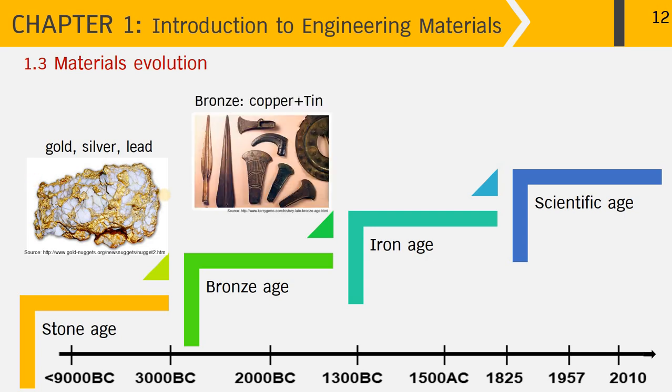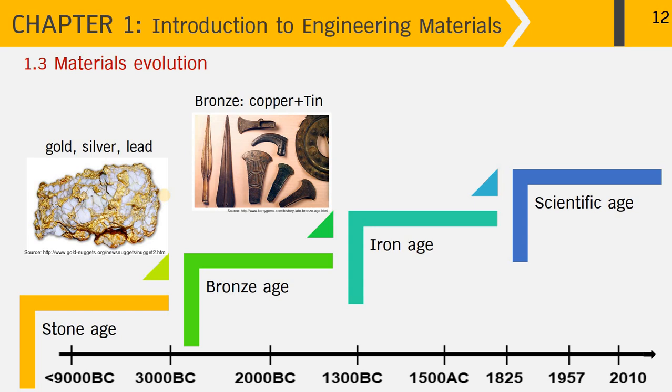And if we move through the Bronze Age, the name bronze comes from mixing copper and tin, and of course those were also found in native form in those days. Bronze is stronger than copper and tin, and this made weapons for humankind much stronger, and they could kill and fight much more efficiently.